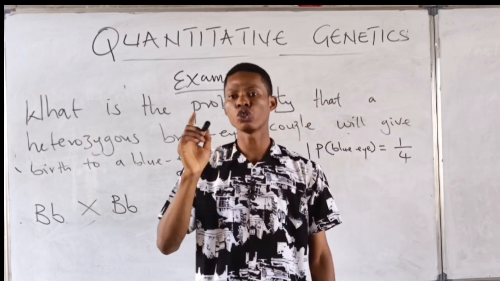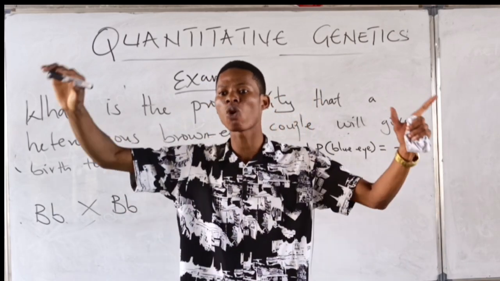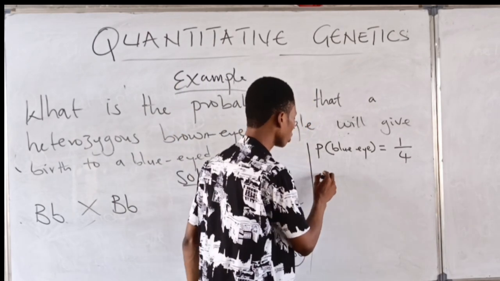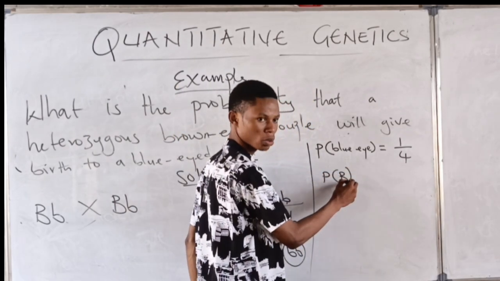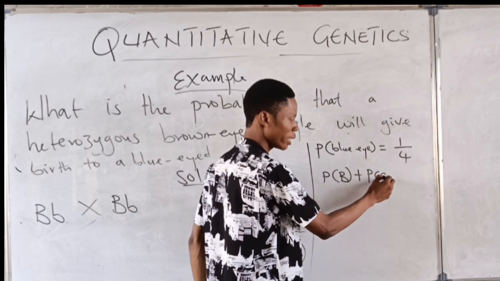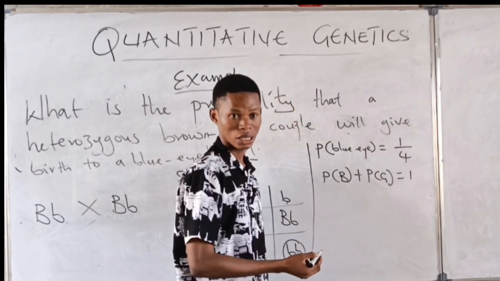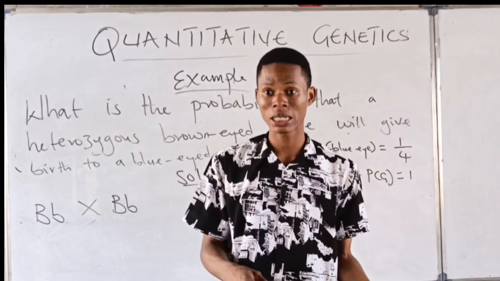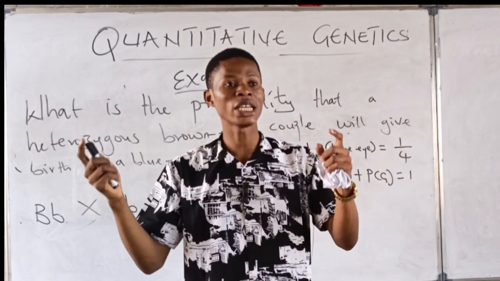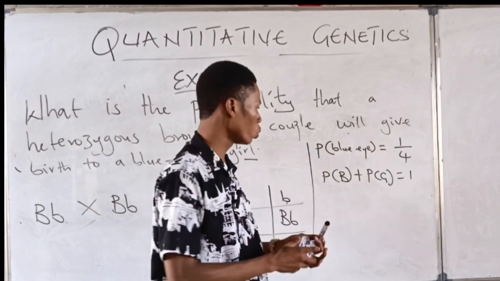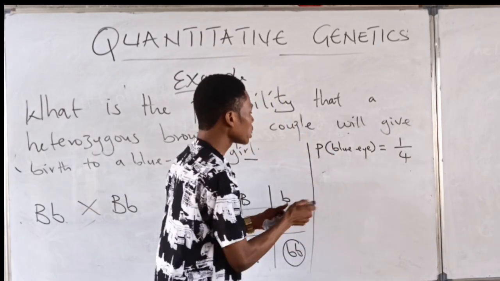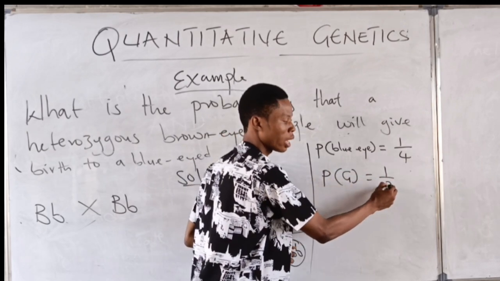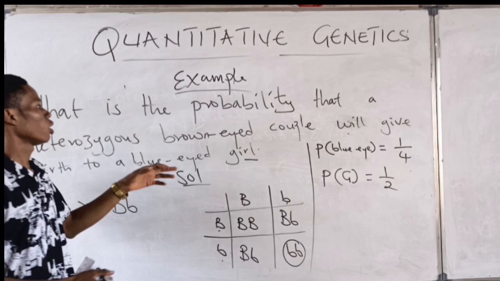And what you should know is the sum of all possible occurrences is equal to what? 1. So the probability of being a boy plus the probability of being a girl should be equal to what? 1, right? It means the probability of being a boy is half, is it not? The probability of being a girl is also half, 1/2. So now the probability of being a girl is equal to 1/2.